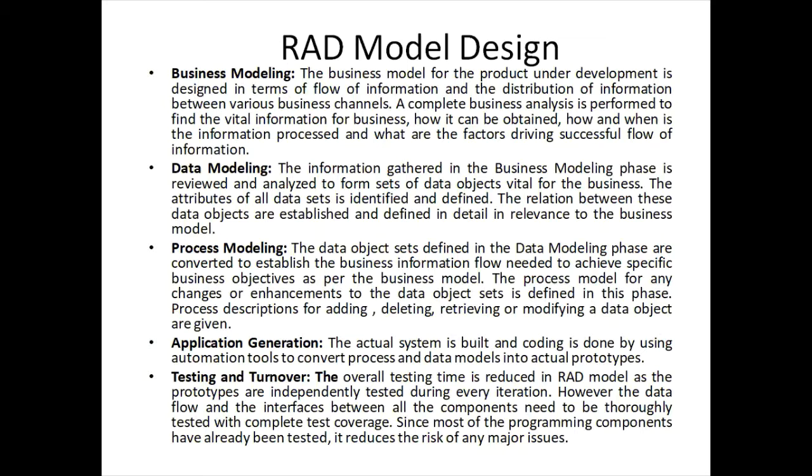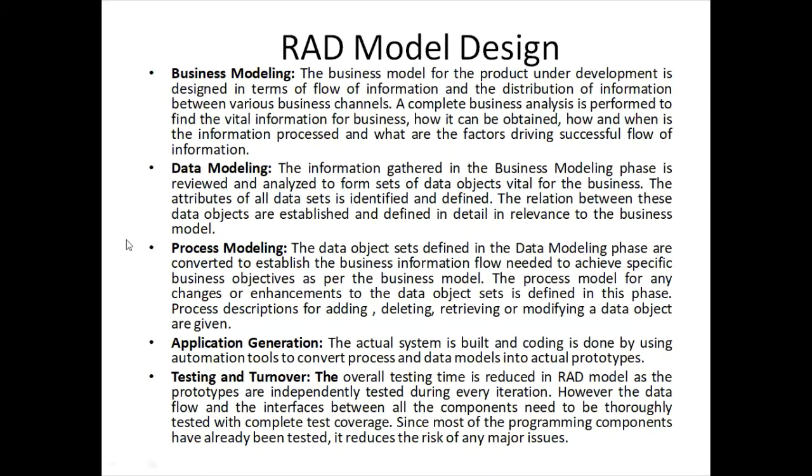The business model is designed in terms of the flow of information and how this information is to be disseminated. In data modeling, the information that you have gathered in the previous phase is reviewed and analyzed to form the set of data objects that are very important for the business. All the attributes are identified and defined at this particular phase. Then comes the process modeling.